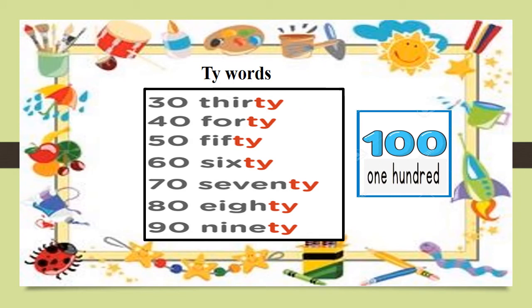Okay children, now look at this number. Which number is this? This is 100. And you know the spelling of 1. So what is the spelling of 1? O-N-E, 1. Now you have to learn the spelling of 100. What is the spelling of 100? H-U-N-D, hand, R-E-D, red, 100. Okay. What is the spelling of 100? Yes, come on. O-N-E, 1, H-U-N-D-R-E-D, 100. Okay.